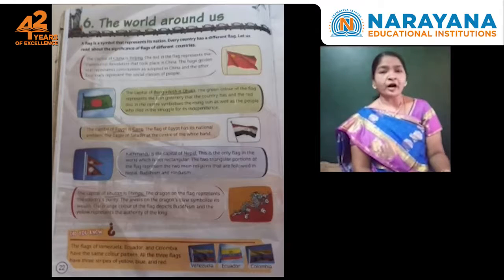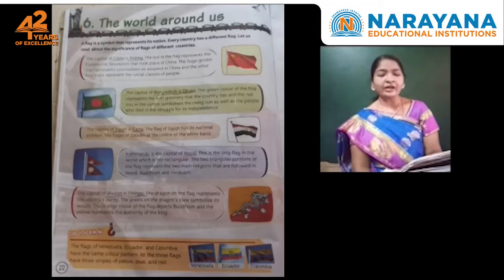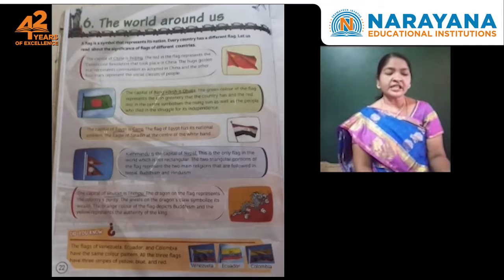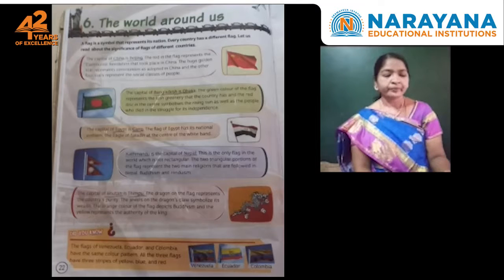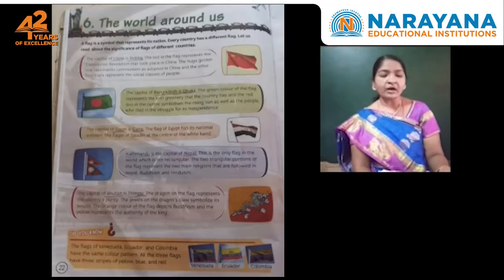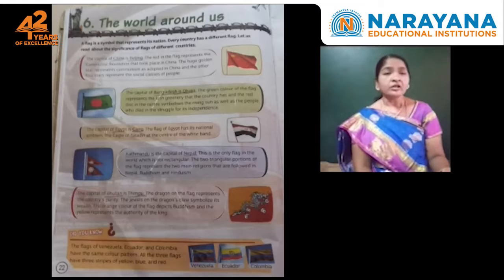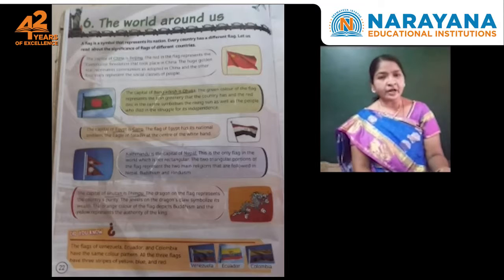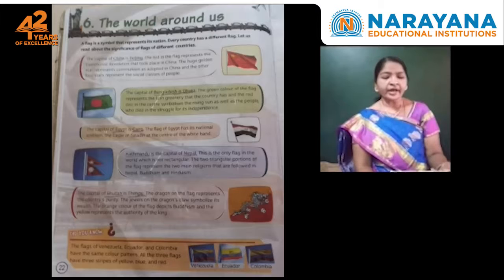Okay, and the next one here given is the flag of Nepal. Once you observe the flag, children, it has 2 triangular shapes. Kathmandu is the capital of Nepal, children. This is the only flag in the world which is not rectangular. The 2 triangular portions of the flag represent the 2 main religions that are followed in Nepal, Buddhism and Hinduism. These are the 2 main religions in Nepal, children.